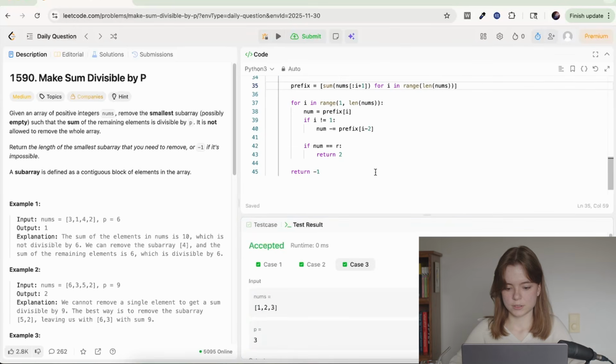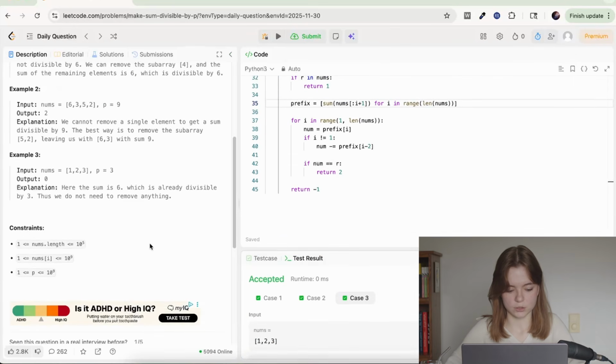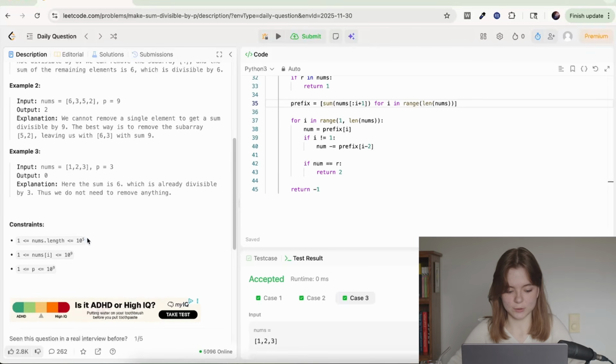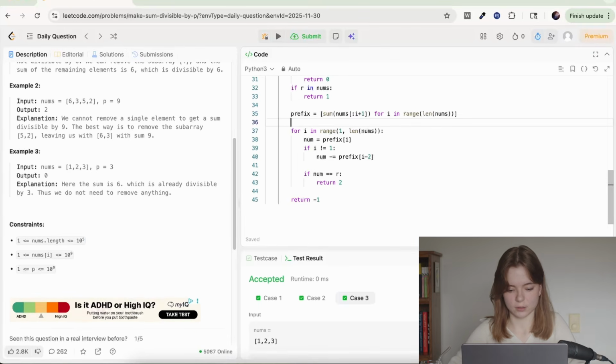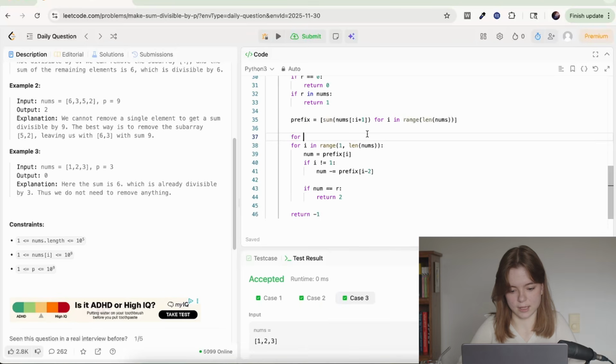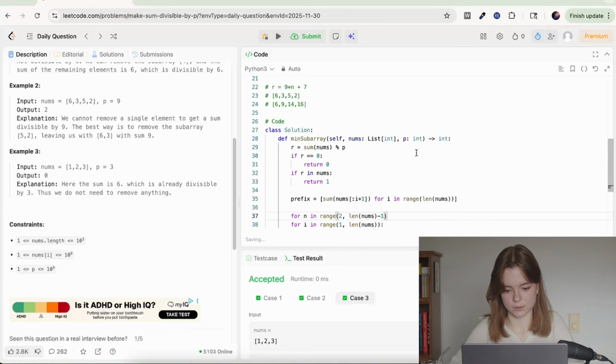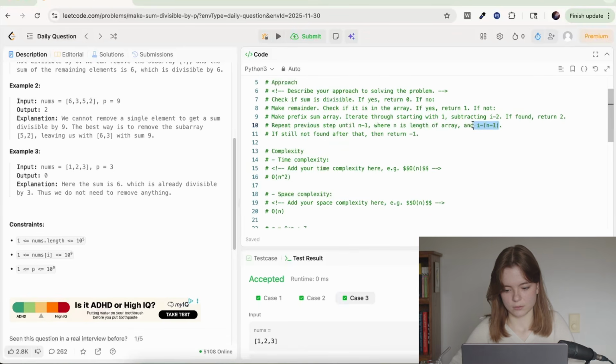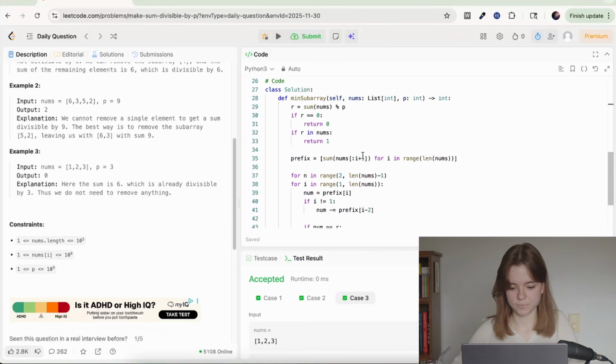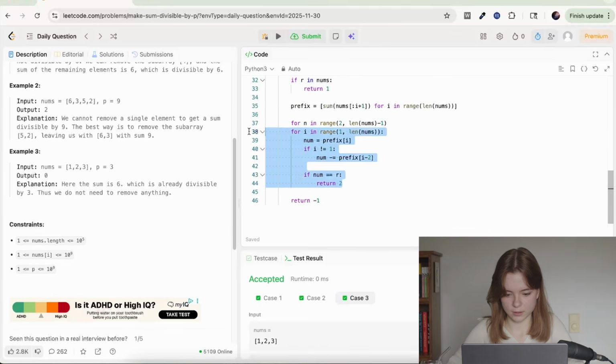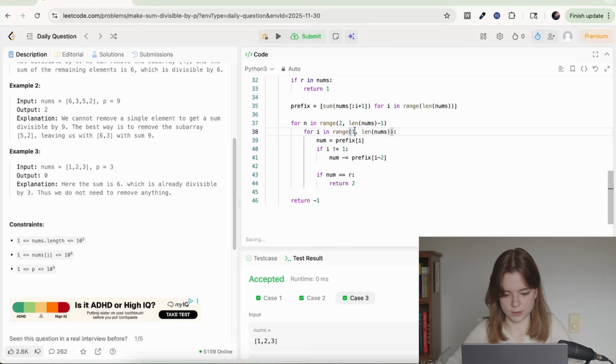Now we want to think about if we end up needing a subarray bigger than 2, because what's the length of the nums? Up to 10 to the 5. Okay, we want to go for, I'll say n in range. We start from 2 and we go up to length of nums -1, because that's what we said up here. We said up to n-1. That's our n then. And then it's actually going to be n-1 because when we had 2, we wanted 1 because of 0 indexing. Okay, so we do that.